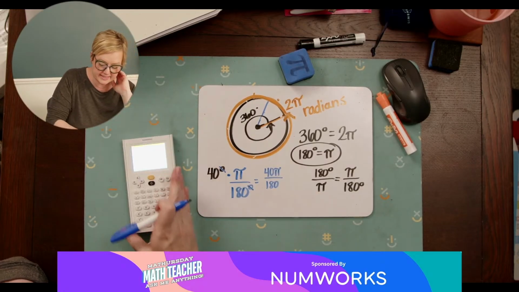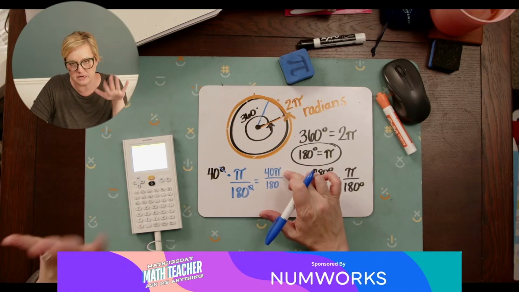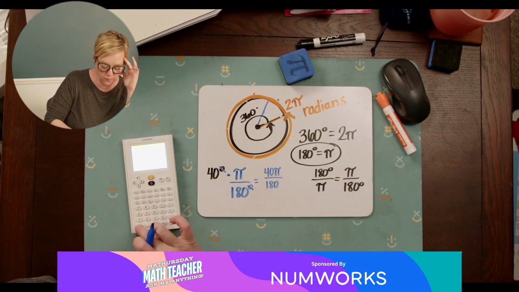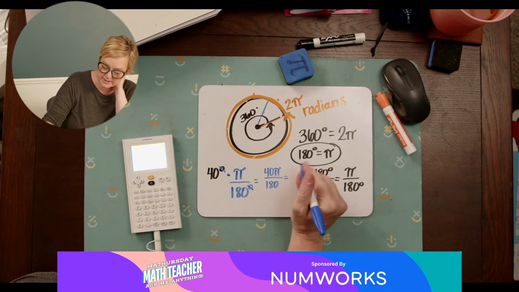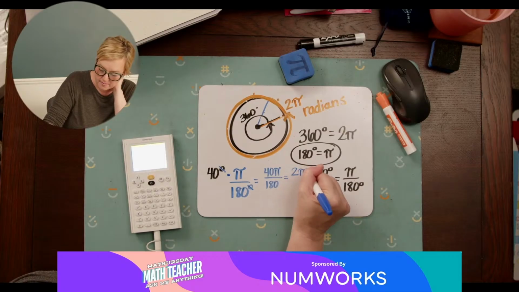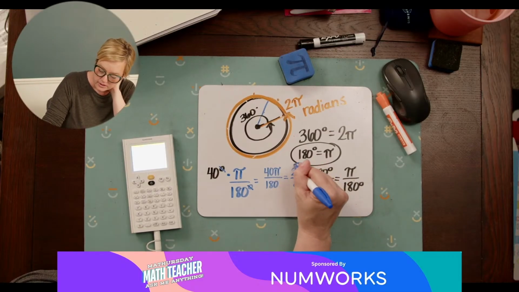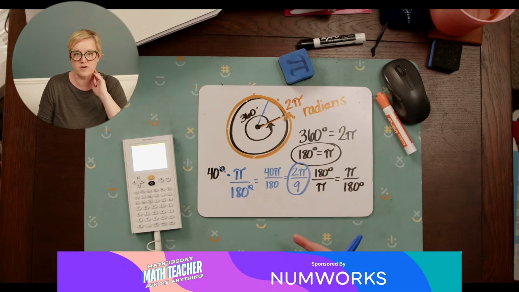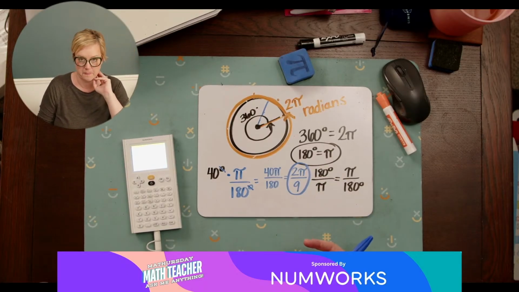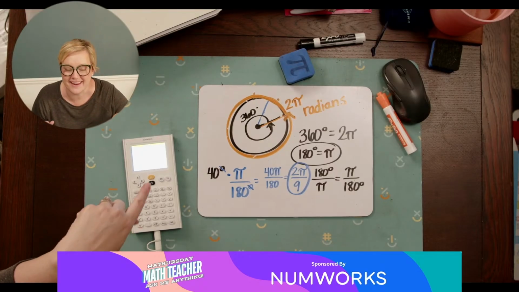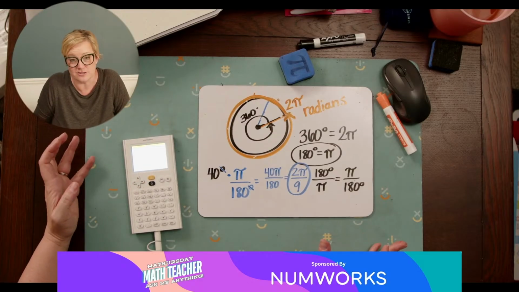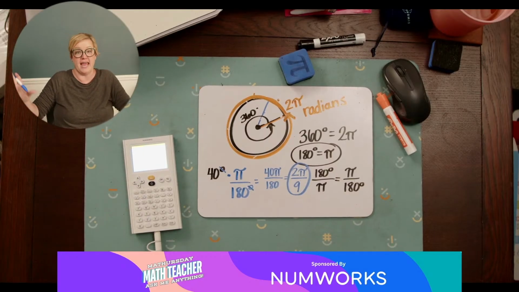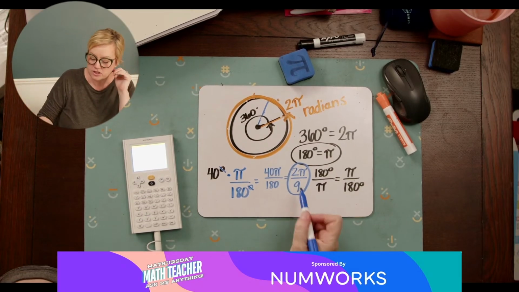When you have the pi, don't put it into your calculator. You just do 40 divided by 180, and the simplified fraction is 2 pi over 9. So 40 degrees is 2 pi over 9 radians. I know I keep talking about this NumWorks calculator, but it gives you all the answers just as fractions, and it also simplifies radicals for you. It's amazing. So we've got 2 pi over 9.